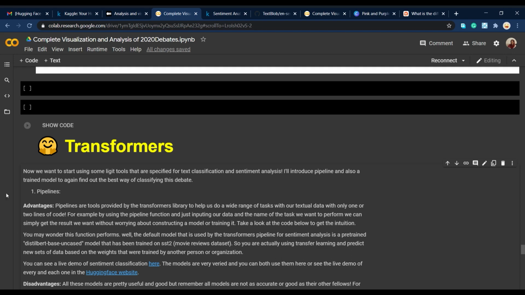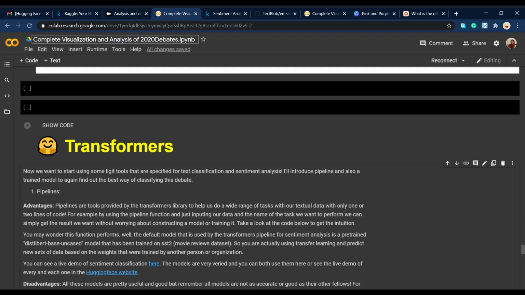But still, this wasn't what I wanted, and I wrote about the advantages and disadvantages that this pipeline has, but I'm just gonna skip here and talk about the best approach that I found for classifying the sentiment of this data set.